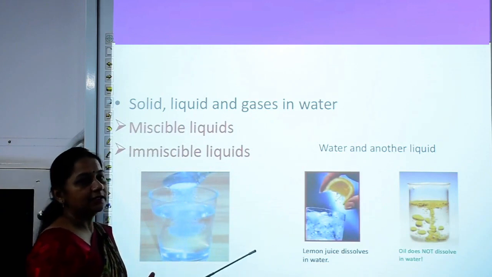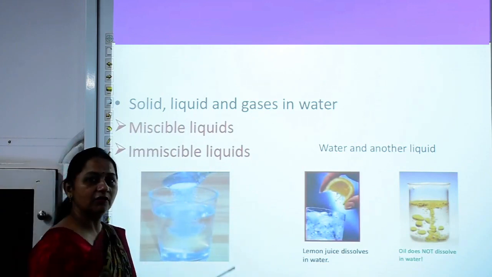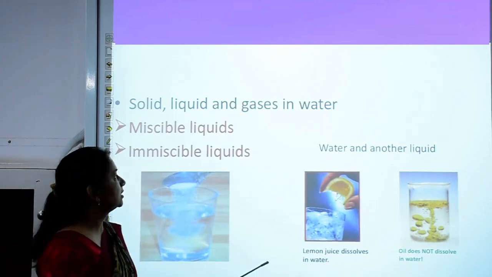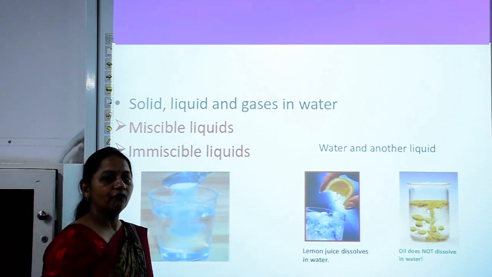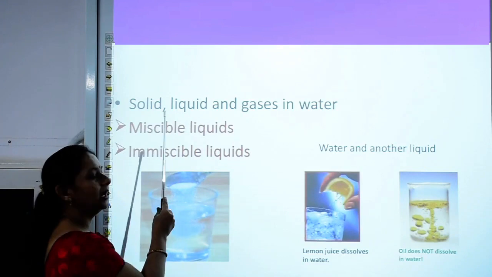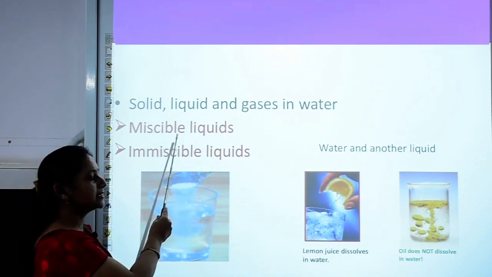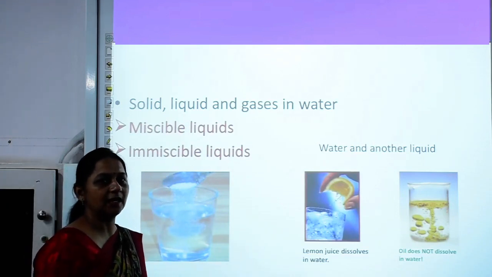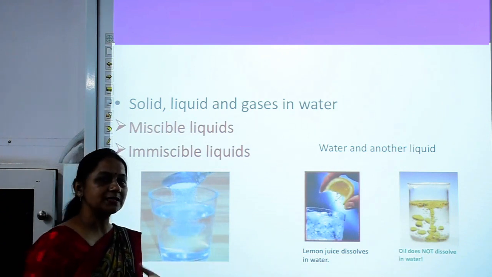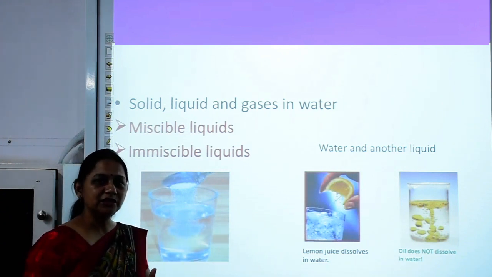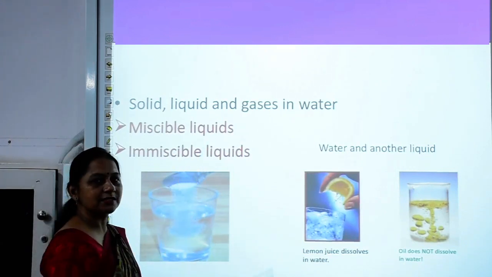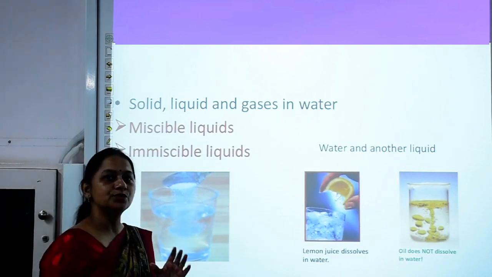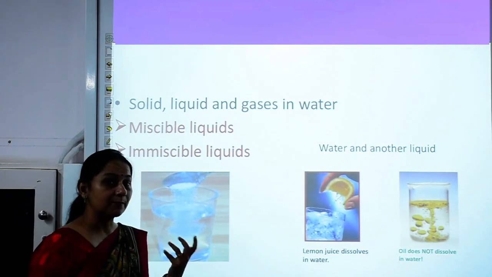You have learnt that solids dissolve in water. Solids like salt and sugar dissolve in water. Again, liquids also have two types, some are miscible and some are immiscible. Miscible liquids are those liquids which mix with water. For example, milk mixes with water, so it is a miscible liquid. Again lemon juice is a miscible liquid because it mixes with water. Immiscible liquids are those liquids which do not mix with water, for example oil.